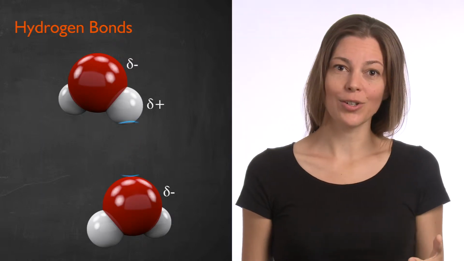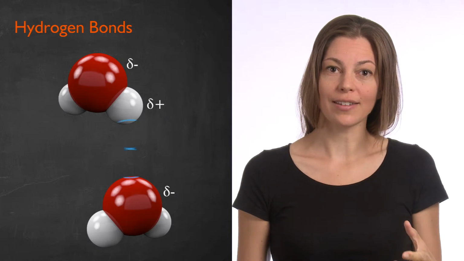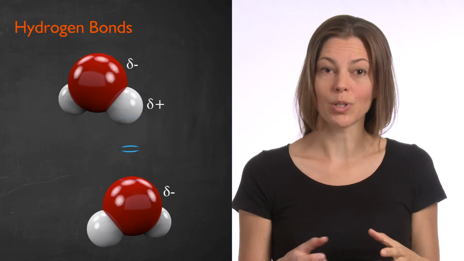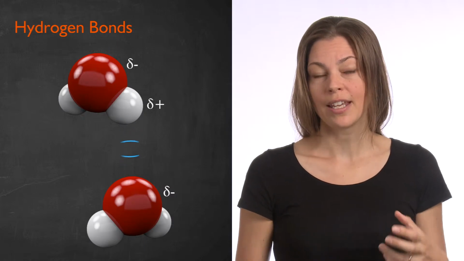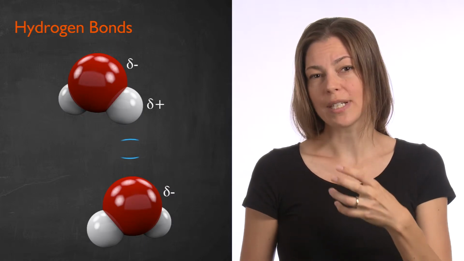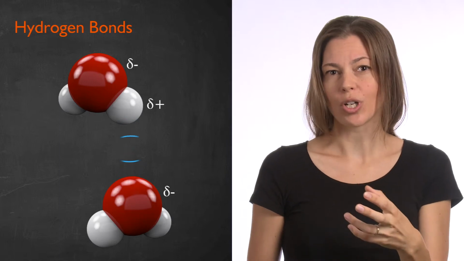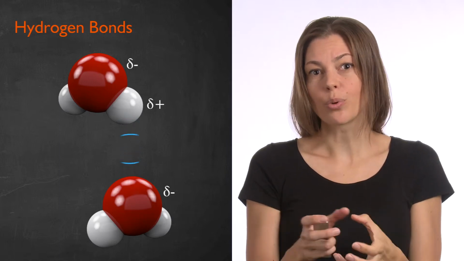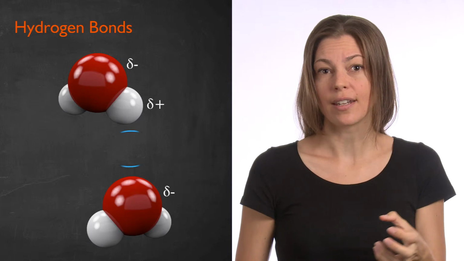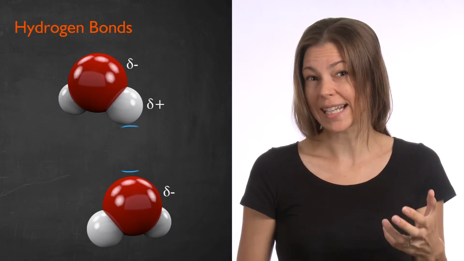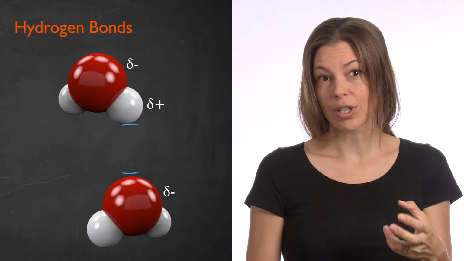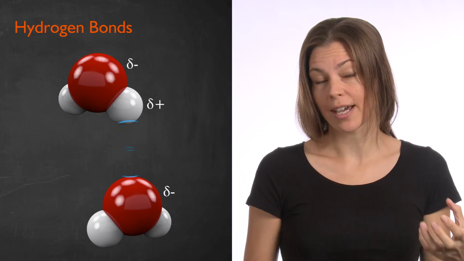What's making the hydrogen bond so strong is that there is actually a difference in polarity between the oxygen and the hydrogen. By a difference in polarity, I mean that the oxygen is going to be slightly negative in charge because it pulls electrons towards it, whereas the hydrogen is going to be slightly positively charged, just slightly. And this is because the oxygen is pulling electrons away from the hydrogen.